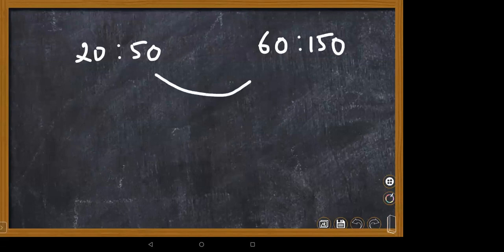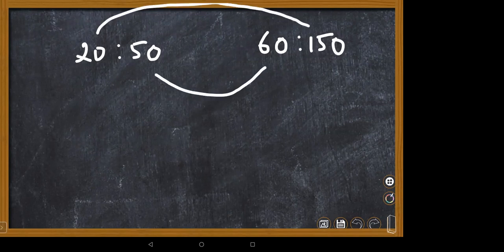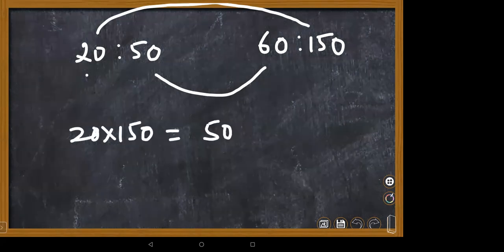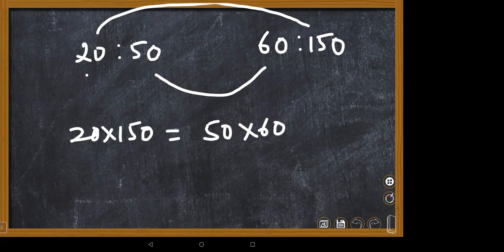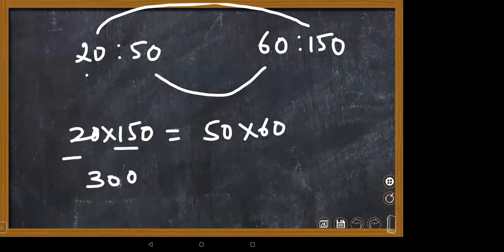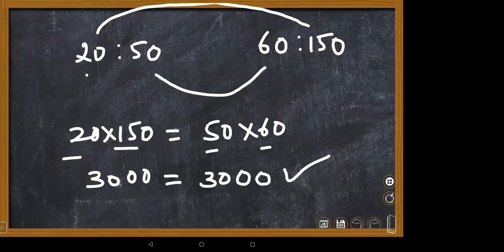If they are in proportion, the product of extremes, 20 into 150, how much is it? Is it the same as the product of means, 50 into 60? Yes, ma'am. 3000 is equal to 3000. Yes, both are the same. So we can say that the given ratios are in proportion. This is the basic part of your proportion chapter, children.